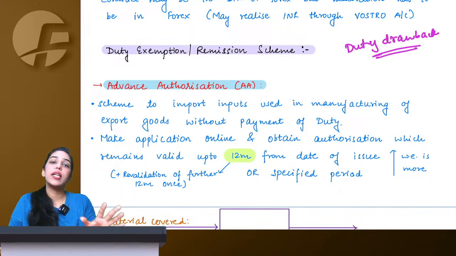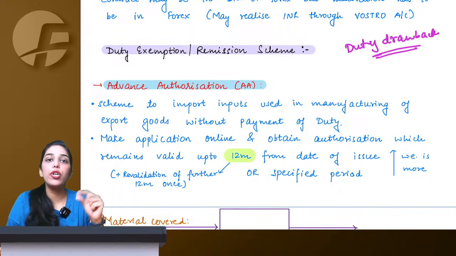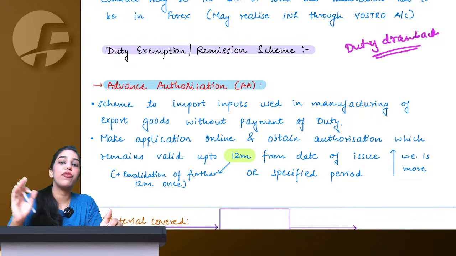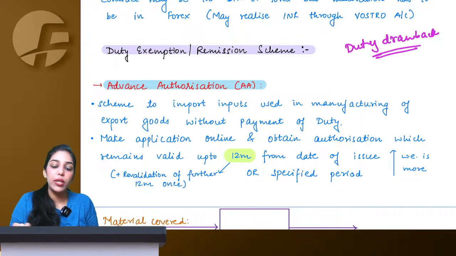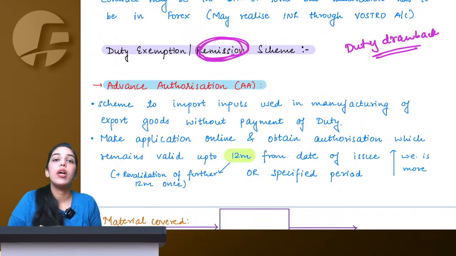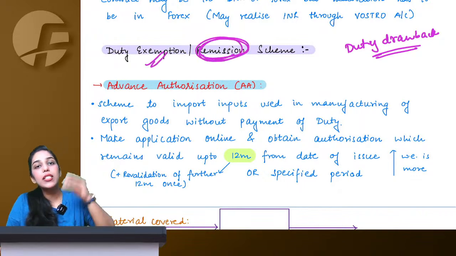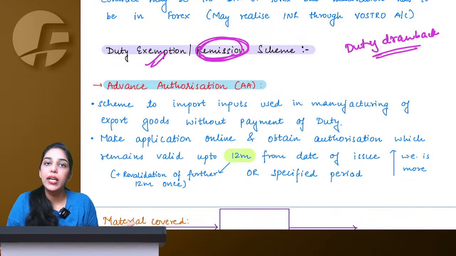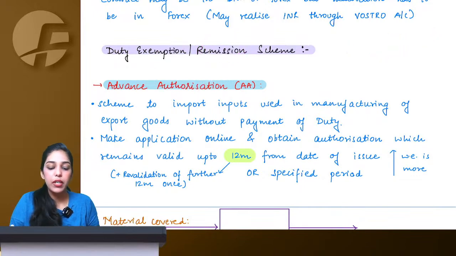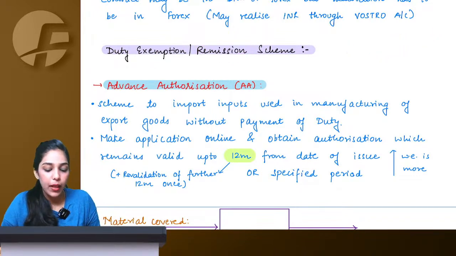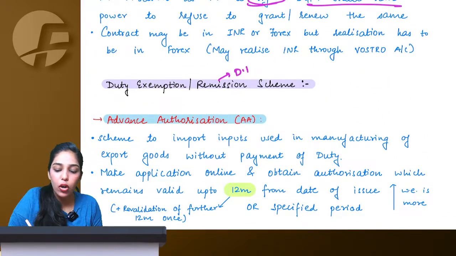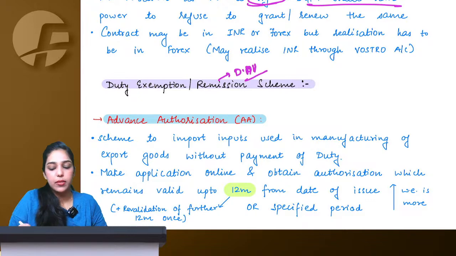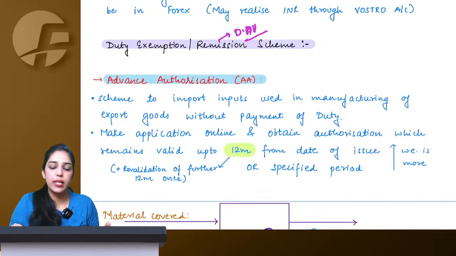See, what we have studied, when you import you pay duty, and then ultimately when you fulfill your export obligations, you can apply for refund of that particular duty, means that duty is remitted to you. And under exemption schemes, since the beginning you are not required to pay any duty. So this is the difference between exemption and remission. The best example of a duty remission scheme is duty drawback that we've already studied in customs. Now let's see some duty exemption schemes.